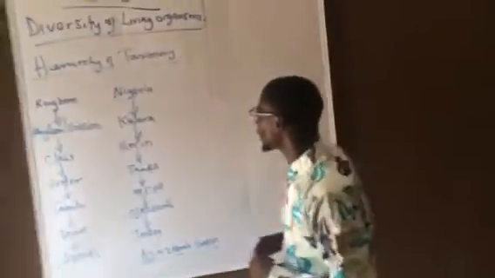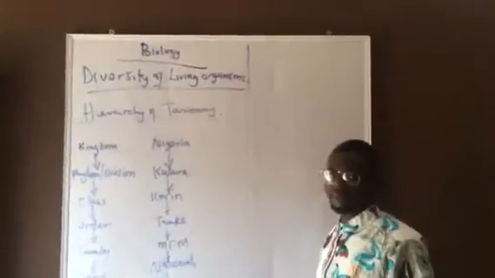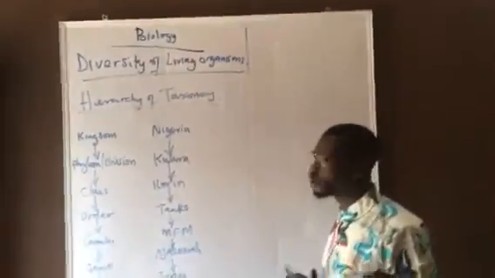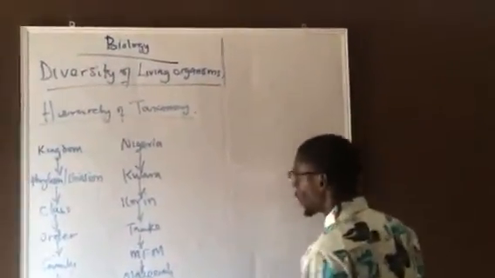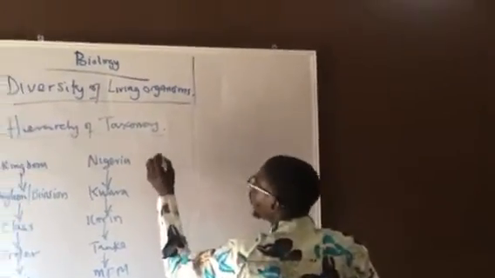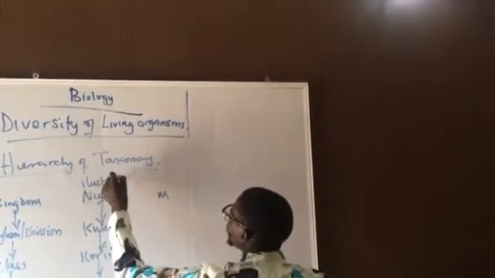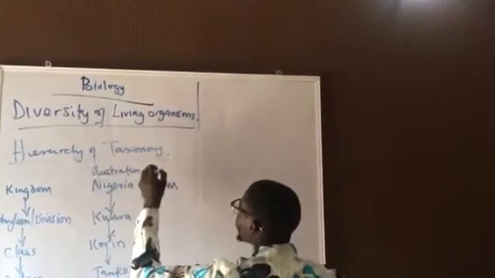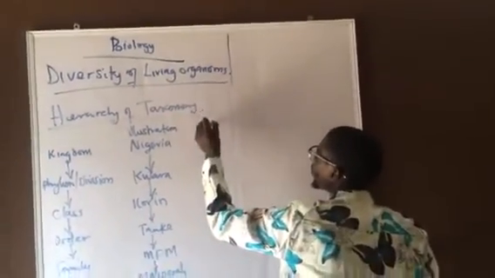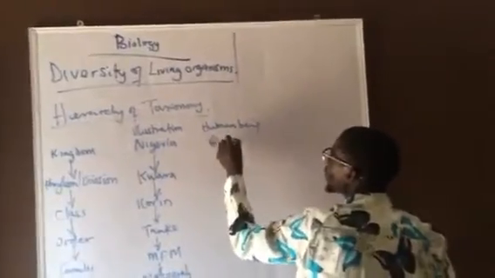For example, let's say we want to classify human being, Homo sapiens. Human being belongs to kingdom Animalia.